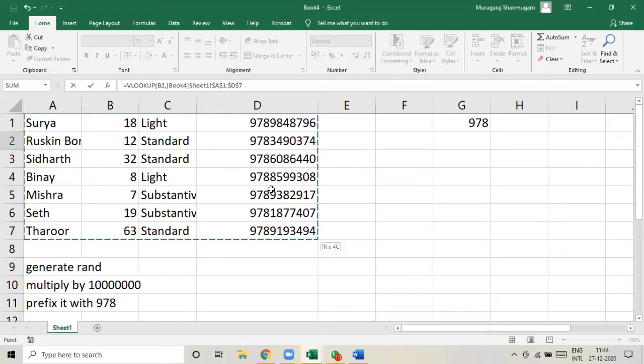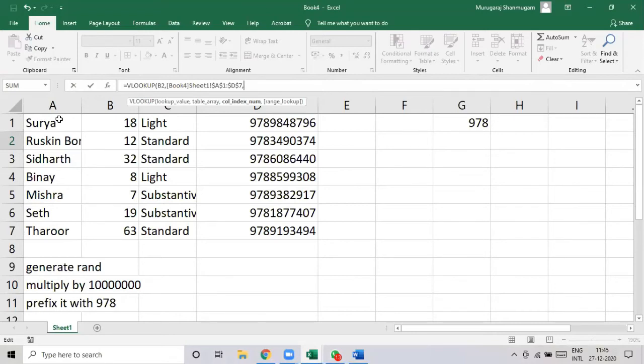Okay. So I have fixed the value that I'm going to look up, and then in which table I'm going to look up this value, the original table, and then how many columns away from this Surya is the ISBN. So we have to start with the reference column as 1.